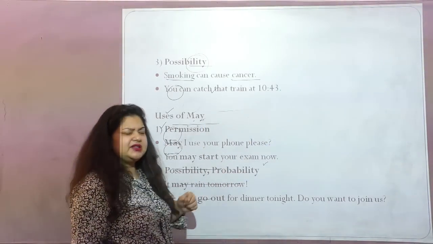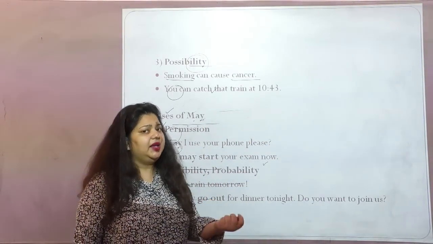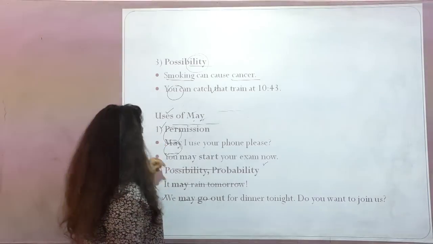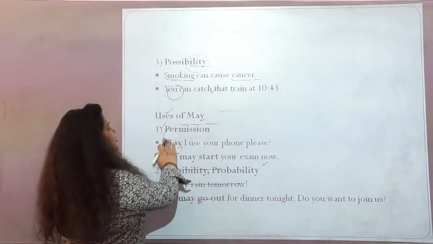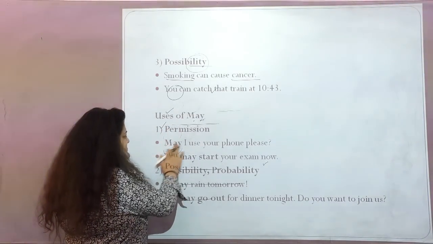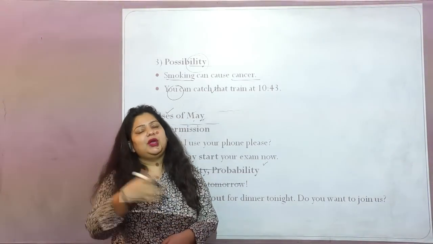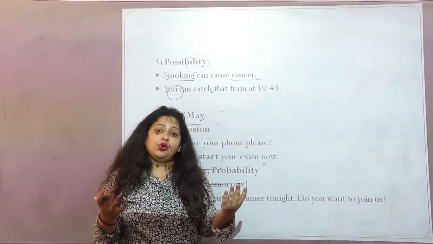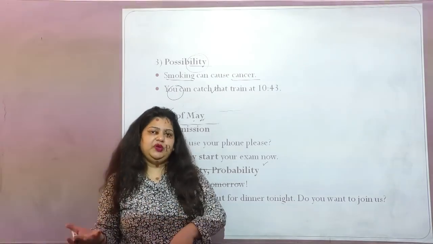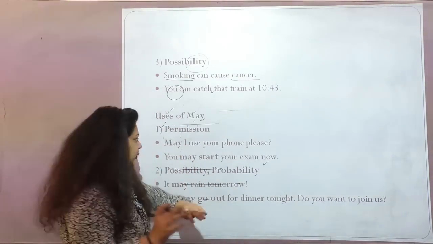It is very interesting. It is somewhat related, but let's see what is different. Now, may is also used for permission. Now you'll be confused, ma'am. We are using can also for permission, and we are using may also for permission. So where will we use can and where will we use may? Let's understand it very carefully.